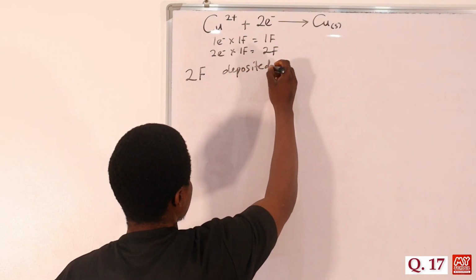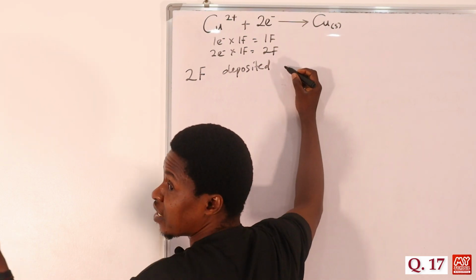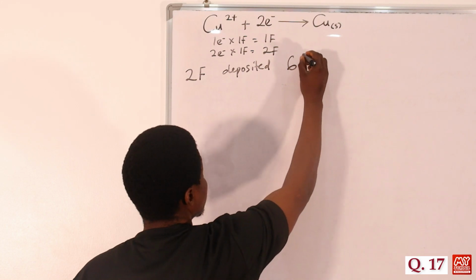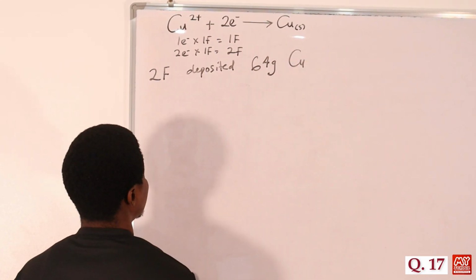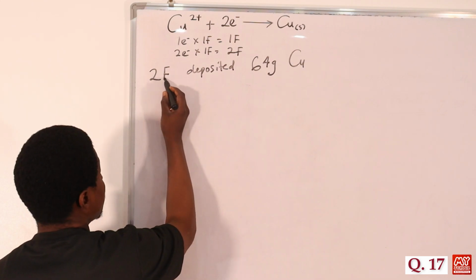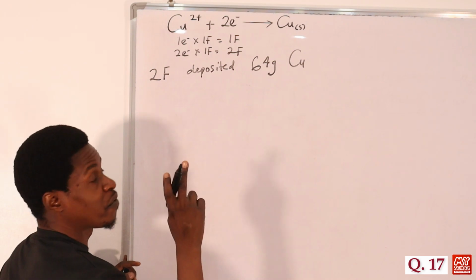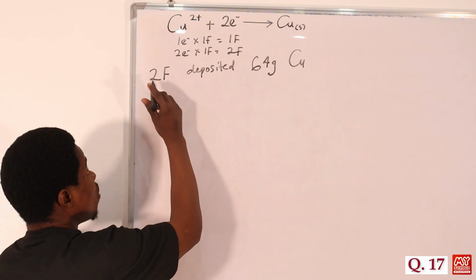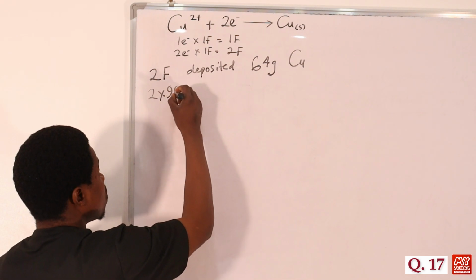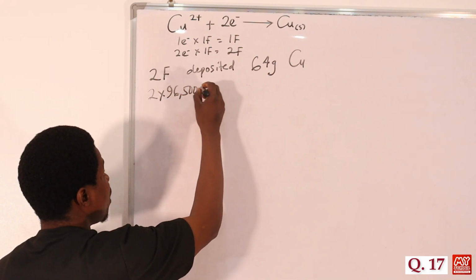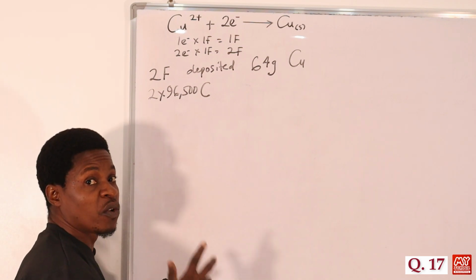Deposited first. What is the mass of the copper metal now? The mass of the copper metal was given as 64, so we have it here as 64 gram of copper metal. This 2 Faraday, don't forget that 1 Faraday is equal to 96,500. So we are going to change this from 2F to 2 times 96,500, so that it can be in coulomb, because 96,500 coulomb equals 1 Faraday.